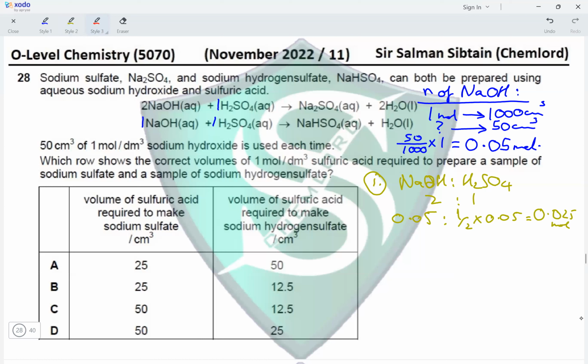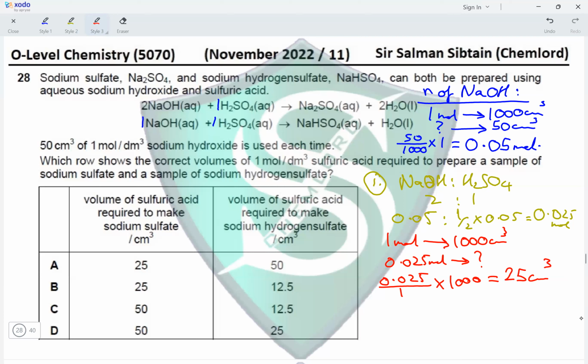So the concentration of sulfuric acid is 1 mole per dm³. That means 1 mole is present in 1000 cm³. And we have 0.025 moles being used. So what volume will contain these many moles? So the calculation would become 0.025 divided by 1 multiplied by 1000. This would give us a value of 25 cm³. So options A and B both have 25 cm³. Options C and D are wrong because they have a value of 50 cm³.